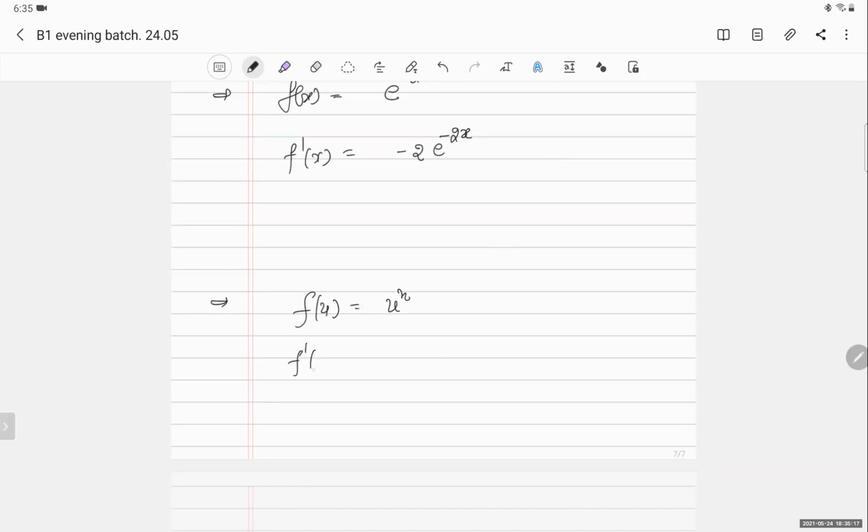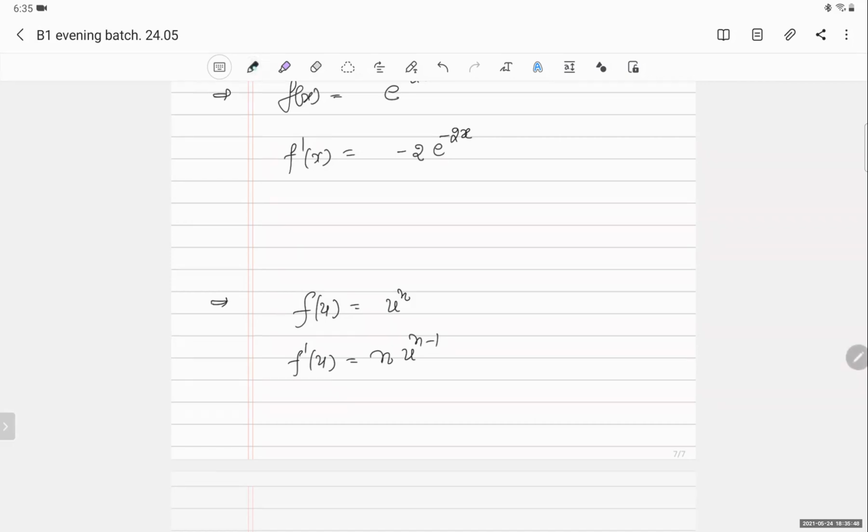If I ask you f dash u, simply it will become n into u raised to the power n minus 1. So you have to tell me what is u. Is u an independent variable, or some constant, or something else? I wanted to say d by dx of u to the power n. What is u?